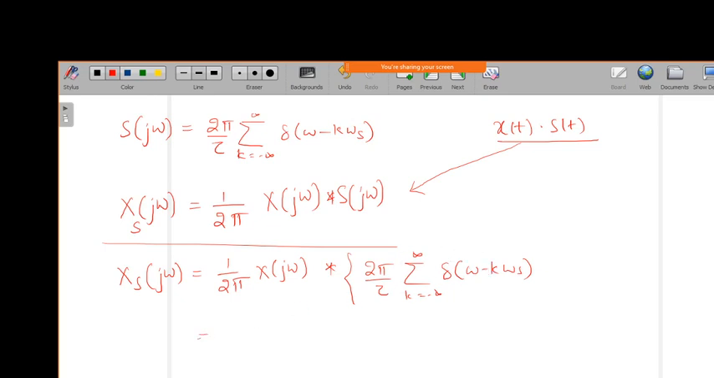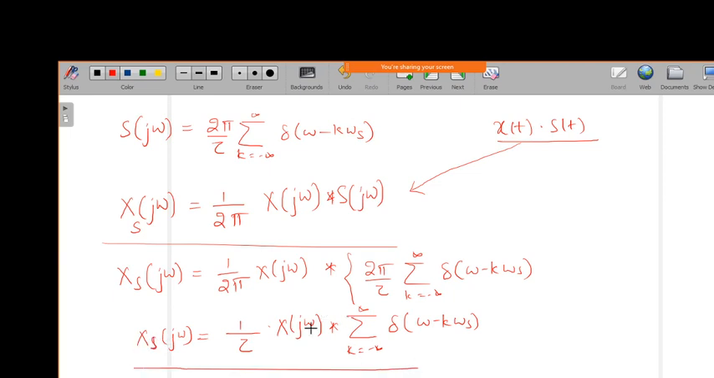Now if I take out 2 pi by tau, you will get 1 over tau times X of j omega convolved with the summation from k equal to minus infinity to plus infinity of delta of omega minus k omega s. So this is your X of j omega.